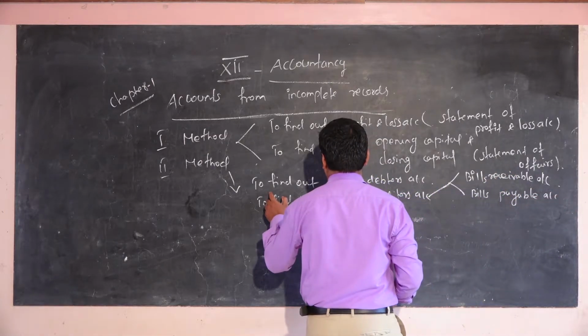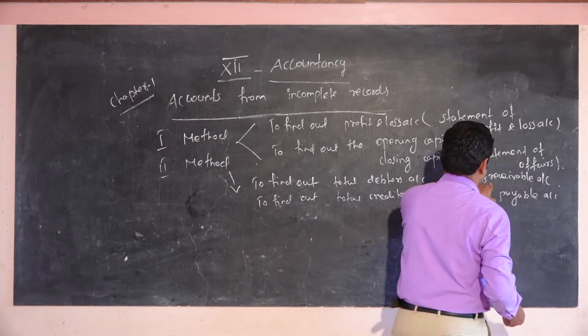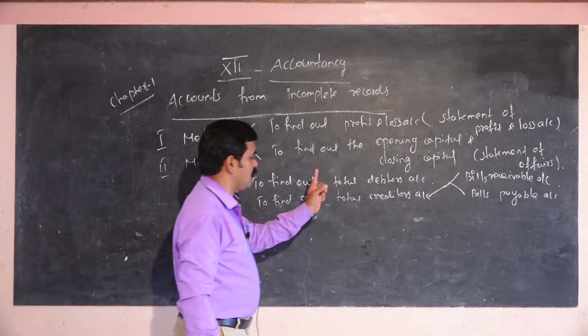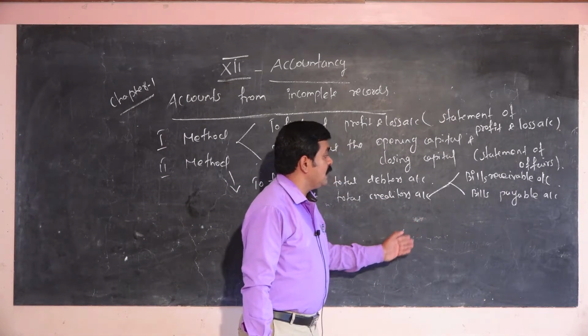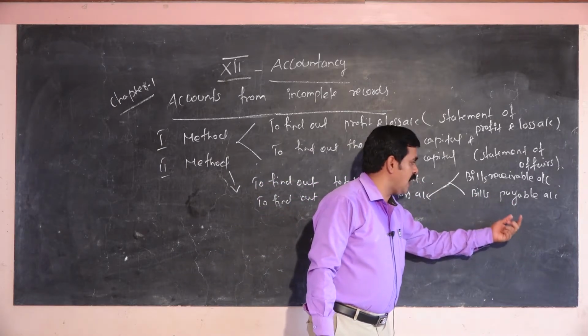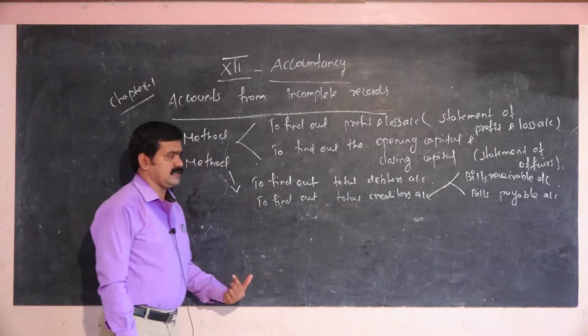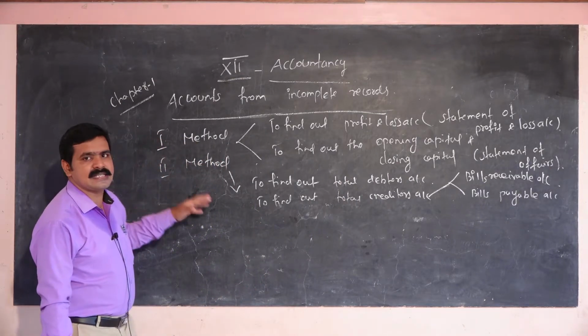To find the total debtors, the first step is bills receivable; then only can you know the total debtors in a particular company. The second is to find the total creditors. Before that you have to calculate bills payable, then only can you know the total creditors. This is a very important concept, an important method in this chapter.